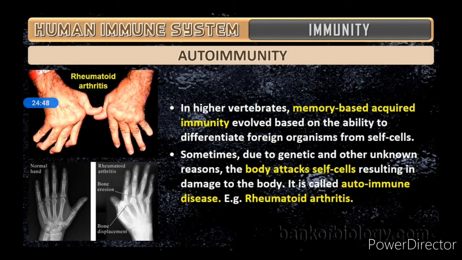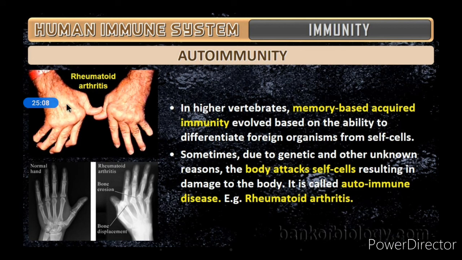Sometimes, due to genetic and other unknown reasons, the body attacks its own cells, resulting in damage to the body. So it is called autoimmune disease.